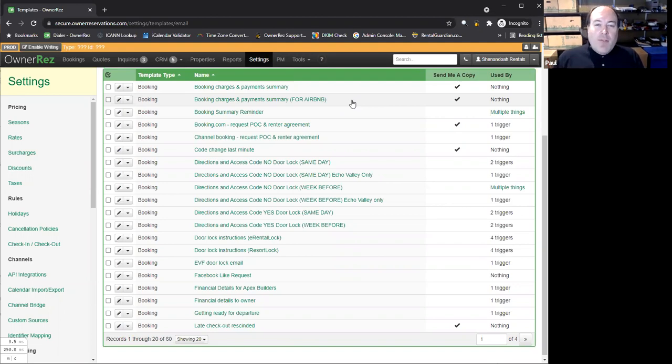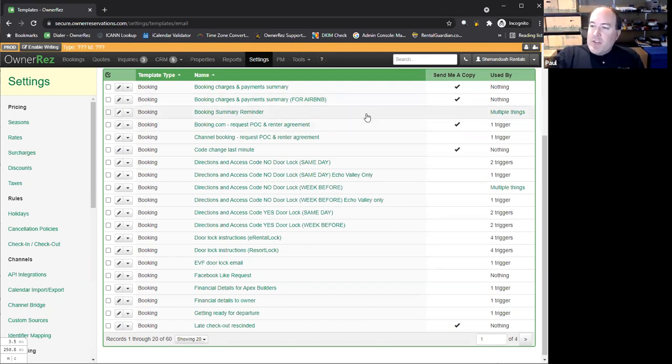The computer will be automatically taking care of the routine rote stuff, the welcome email that everybody gets, the email before they leave telling them what they need to do, the email after they left asking for a review. If they don't pay, it'll bug them about that. And eventually you can set it up to bug you if they really don't pay. All of these things that you have to remember on your daily to-do list, you can configure in OwnerRez to be taken care of automatically.